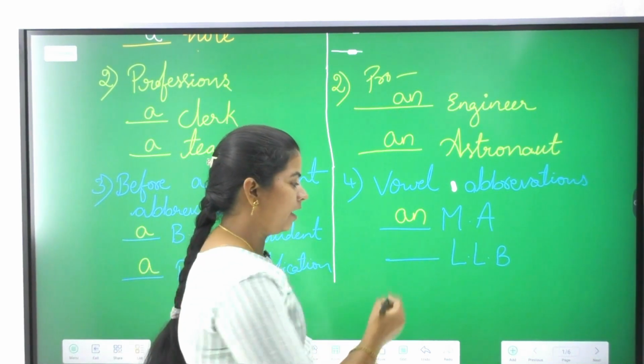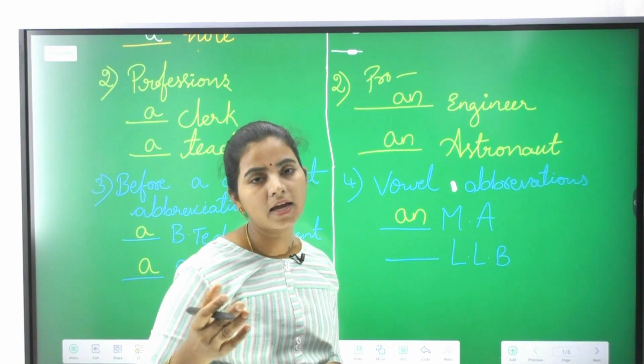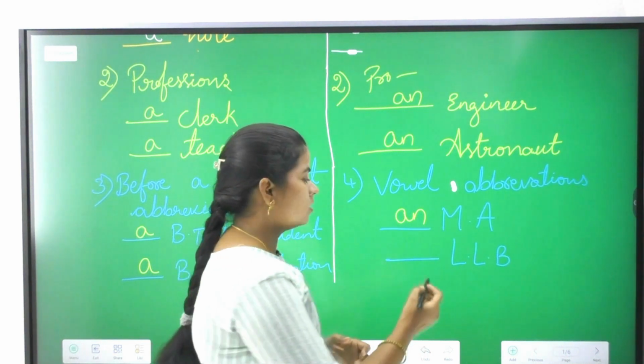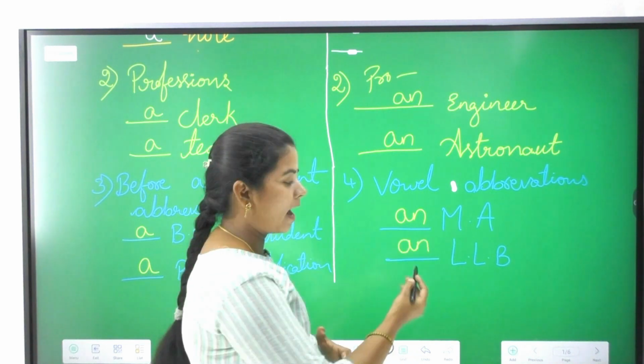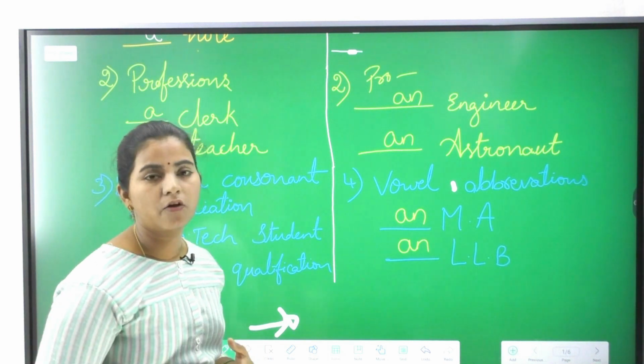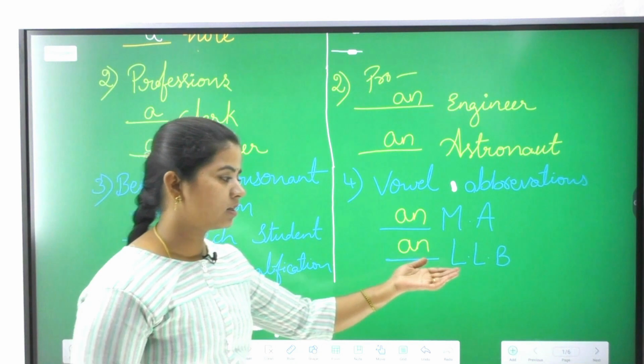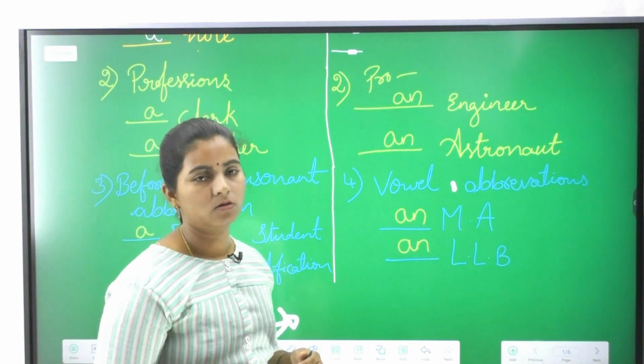And in the same way, LLB, L, an e sound, it is again starting with a vowel sound, so hence it is an LLB. So Bachelor of Law, we need not be worried about the abbreviations, just concentrate on the sounds.